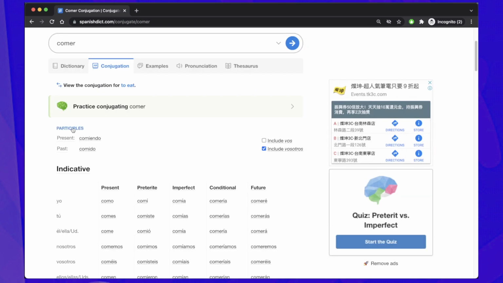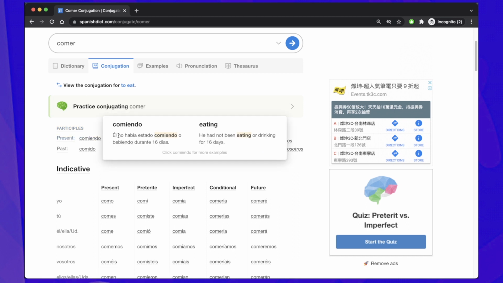And the first one is the participles. So the present participle is comiendo. And what exactly is that? So comiendo means eating. So whenever you have an ing ending in English, in Spanish it's going to be an ndo ending. So you can say comiendo, eating, bebiendo, drinking, corriendo, running. So yeah, NDO is the Spanish equivalent of ing.